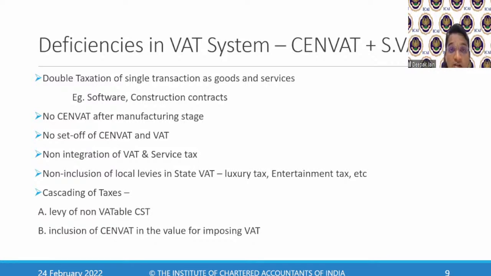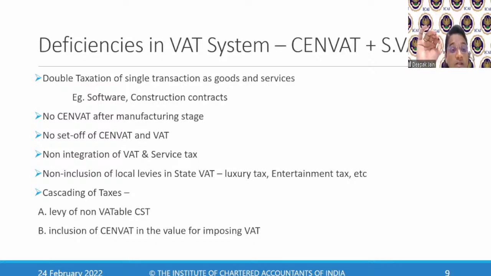I am supplying only software. I am supplying only construction services. Why should I pay double taxation? That was the scenario before GST, wherein double taxation used to exist. There used to be double taxation which was levied. Okay, that's the reason to do away with that.